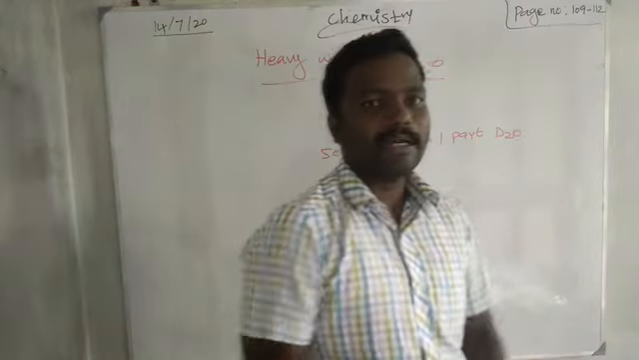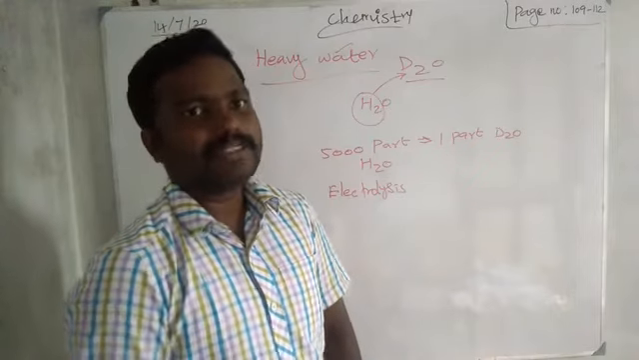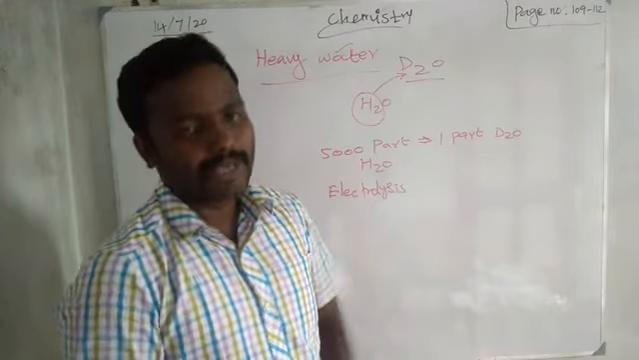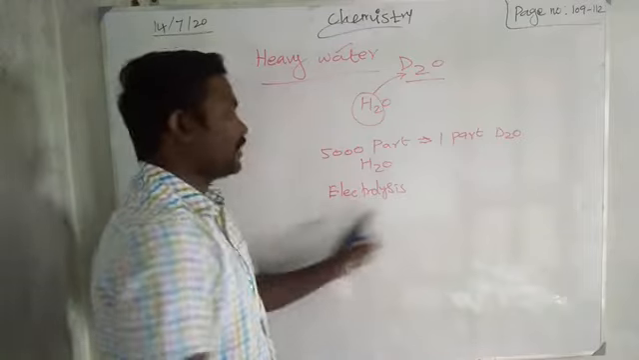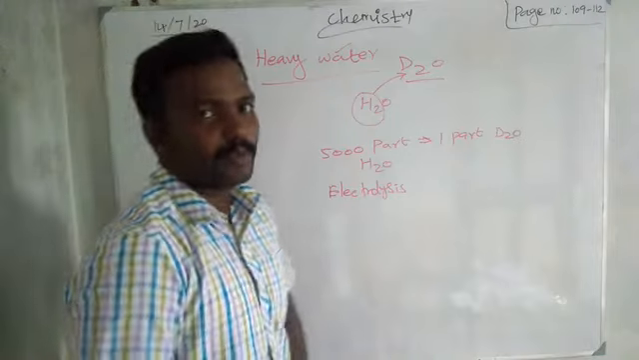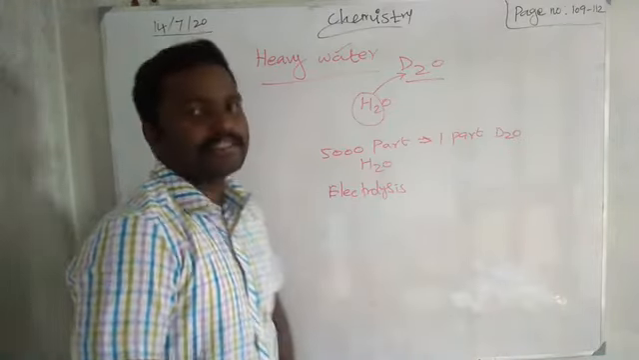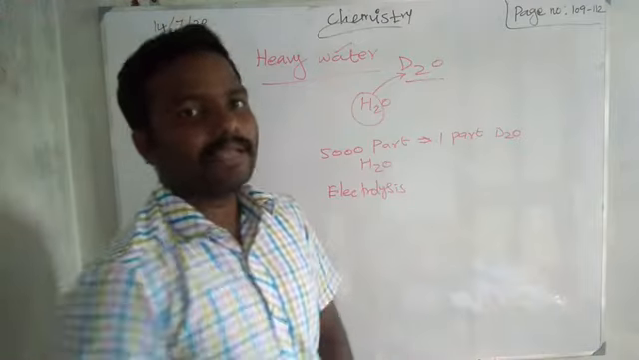Electrolysis means we fix the container with two electrodes, anode and cathode. We pour the solution and pass current. We get some chemical reaction, that is called electrolysis, right? We already discussed in the previous video what electrolysis is. So by the electrolysis process we can separate the heavy water.